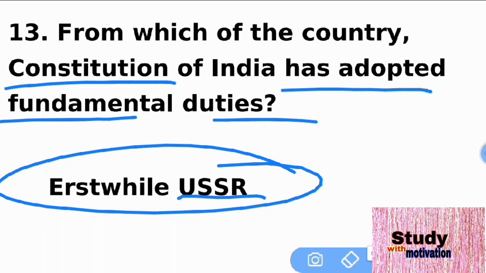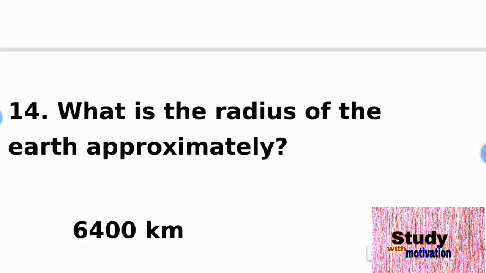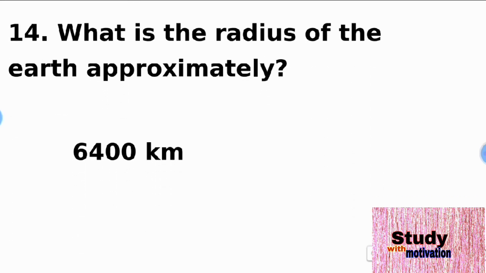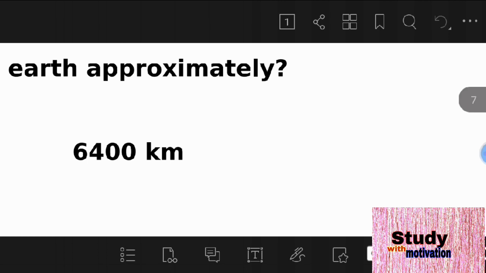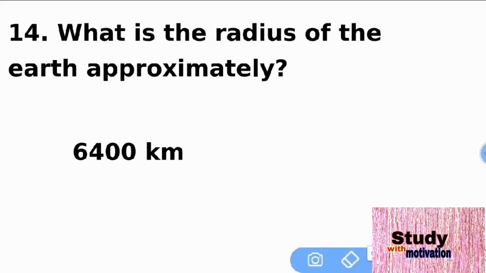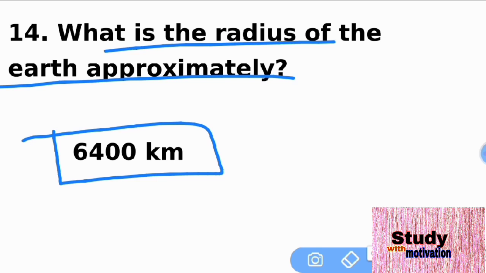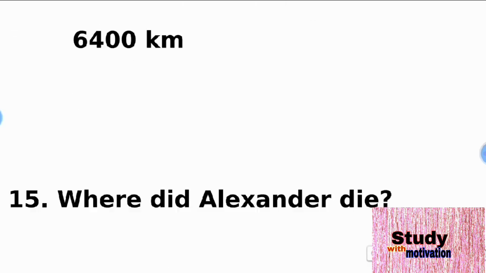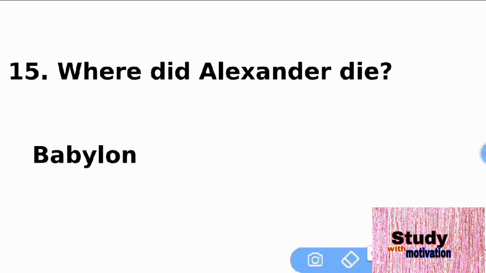When was the USSR founded? That is on 13 December 1922. The next question is 14. What is the radius of the Earth approximately? That is 6400 kilometers. The next question is 15.